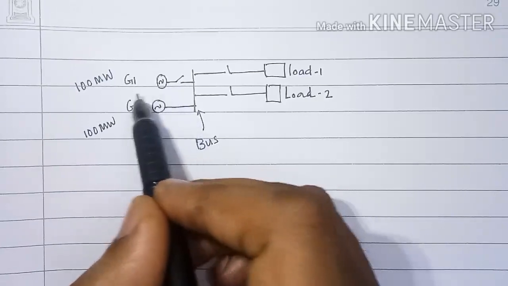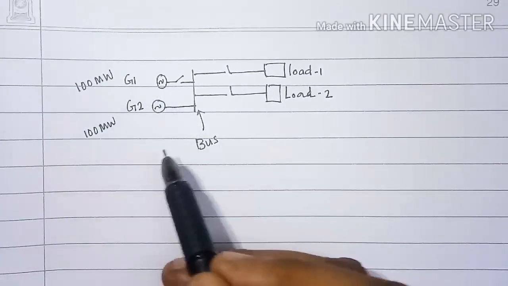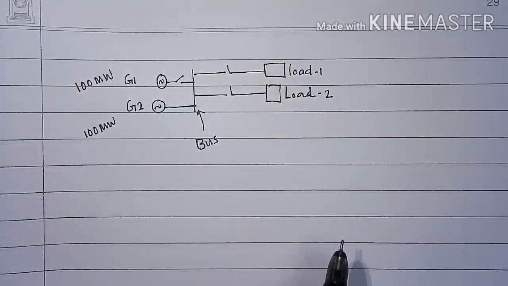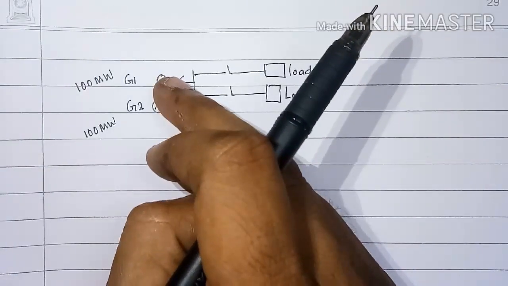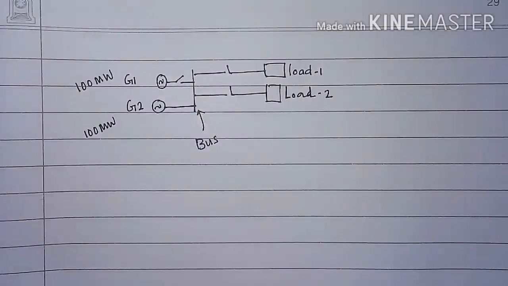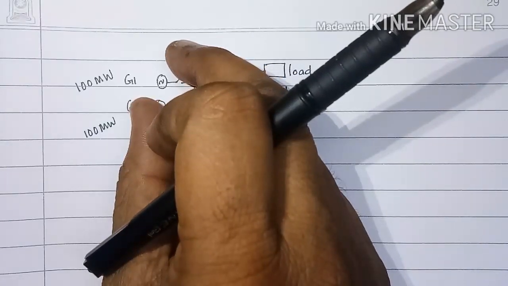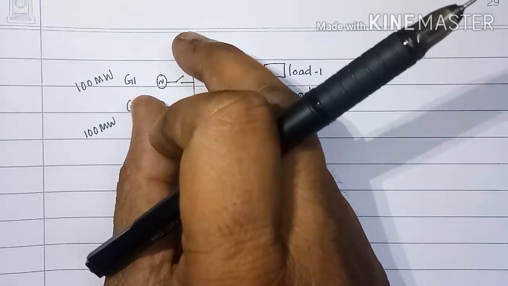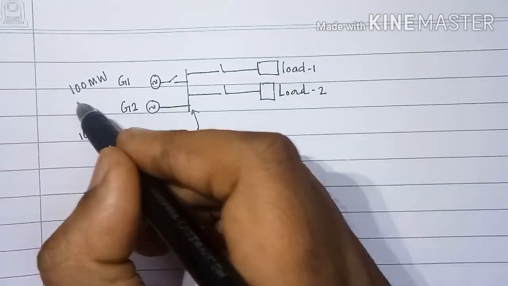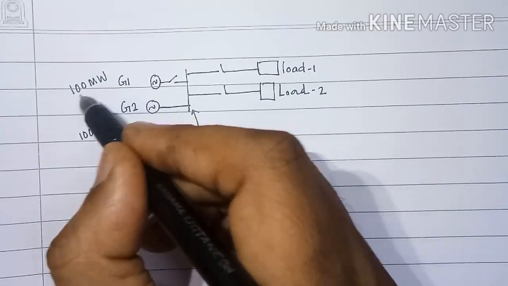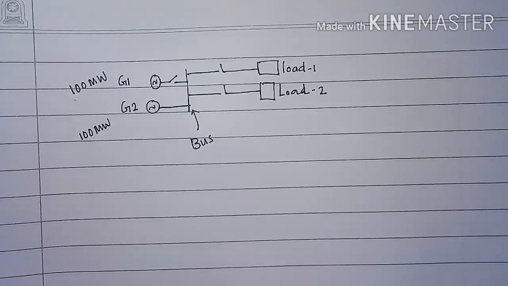Now if you take the capacity of generator G1, that is 100 megawatt, it is not kept in operation. Say its rotor is not rotating at all. The turbine to which generator G1 is connected, say that is at rest. So now the capacity of generator G1, which is 100 megawatt, is called as cold reserve.